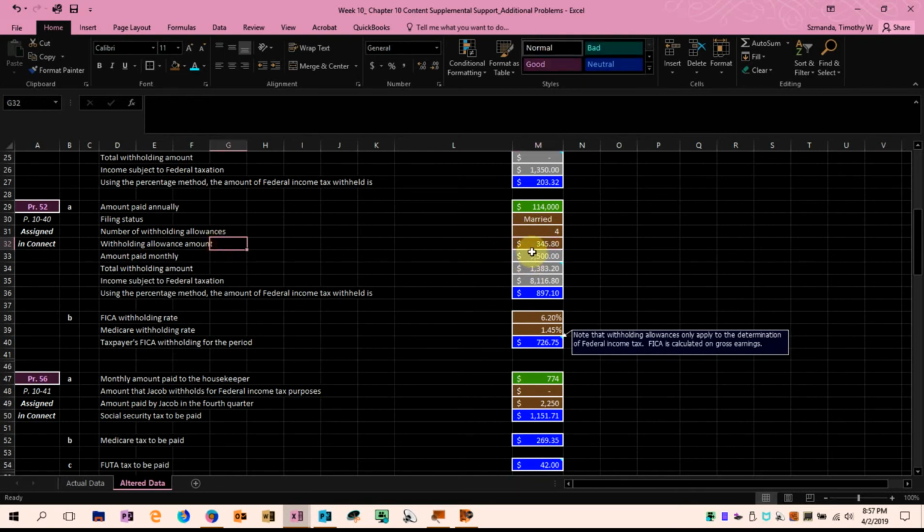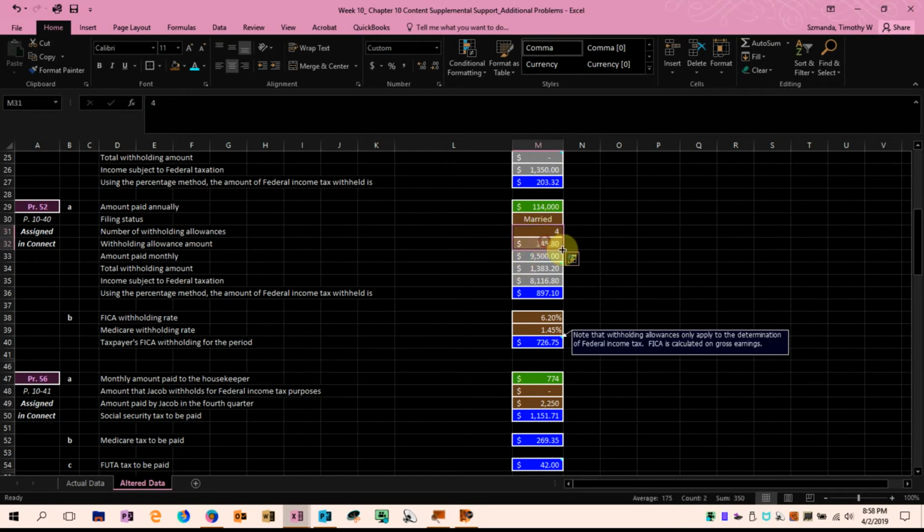For the withholding allowance amount, we have to go to the table on page 10-5 within the chapter. If you look at the 2018 amount for one withholding for a taxpayer that is paid monthly, scrolling down, we see that the monthly amount per allowance is $345.80. So I entered that in here.